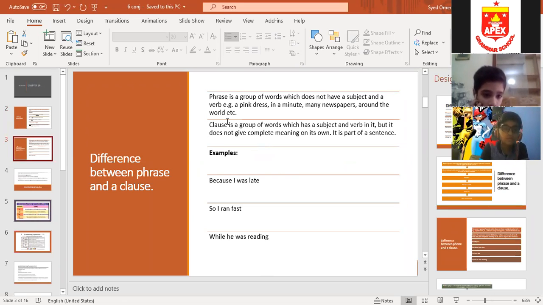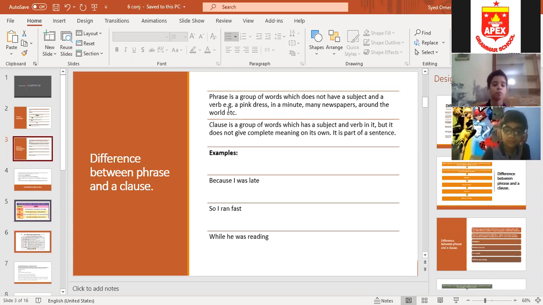Now, students, phrase is a group of words, clause is a group of words. Both phrases and clauses are groups of words. Now, what is the difference? Phrase doesn't have a subject and verb. Clause has a subject and a verb. Please note it down so that you can understand. Clause has a subject and verb in it, but it does not give complete meaning.